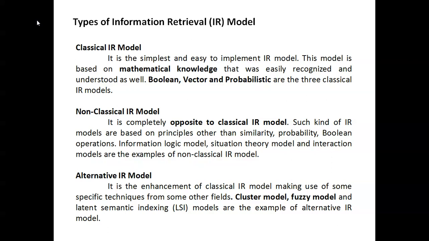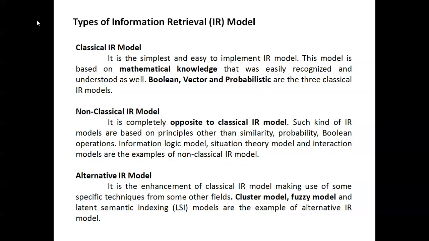And the non-classical IR model is completely opposite to the classical IR model. This kind of IR model is based on probability and Boolean operation. The information logic model, situation theory model, and interaction models are examples of non-classical IR models. It's a logical model. It's the opposite of the classical model.